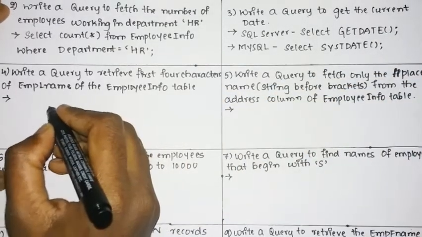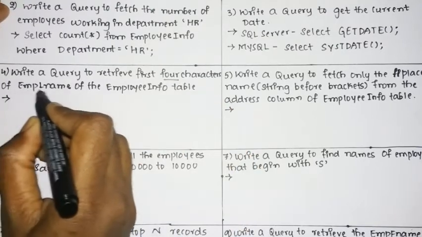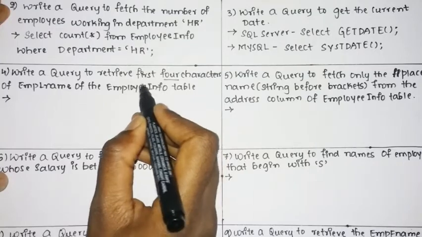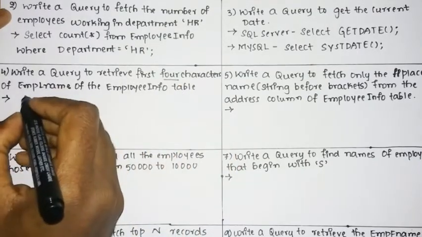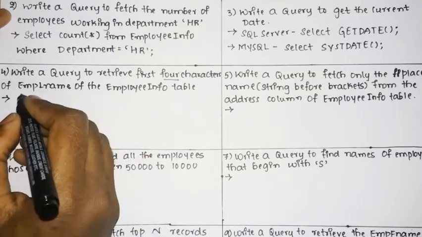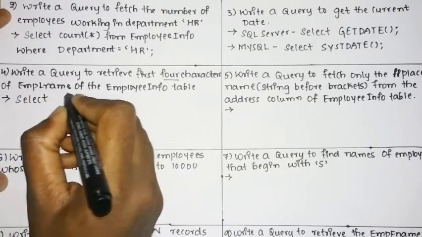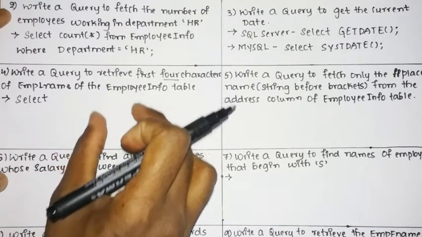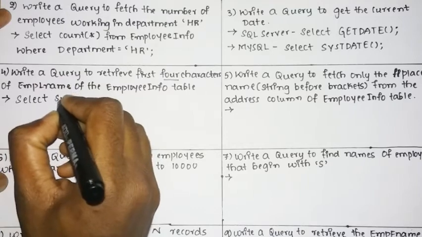So next query: write a query to retrieve the first 4 characters of the employee last name from the EmployeeInfo table. Here you are going to retrieve only the first 4 characters. You can see there is a string and you need only the first 4 characters, which means you need to use the SELECT statement. SELECT, followed by, from the entire string you need only 4 characters, the sub part of that. For that we have SUBSTRING.